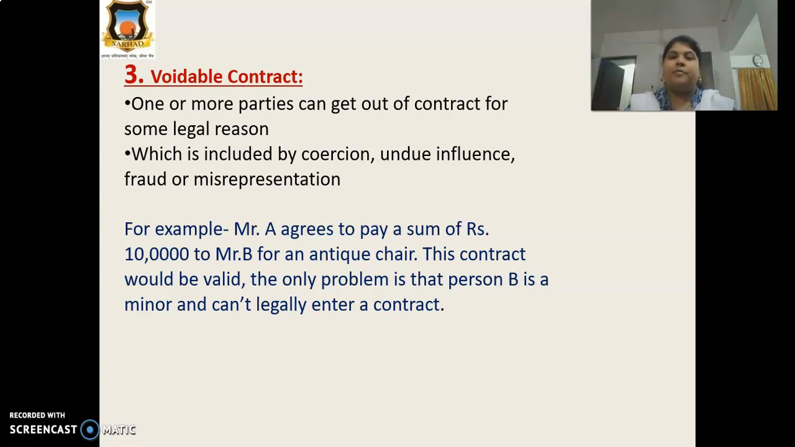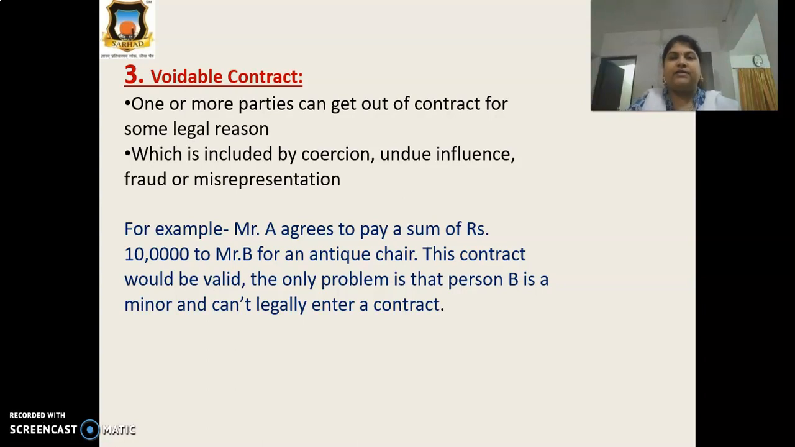The only problem is that Mr. B is a minor. According to our law, what is the main reason for a voidable contract? If a person is a minor, he cannot enter into the contract. This is impossible by law. So Mr. B is a minor and can't legally enter a contract.